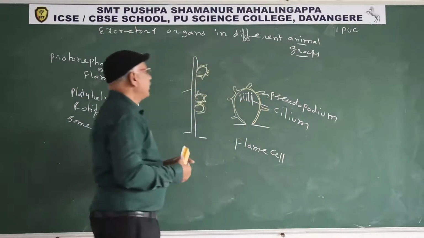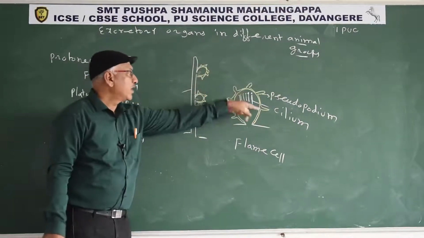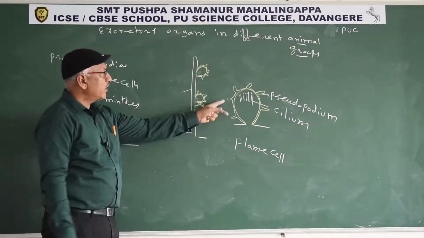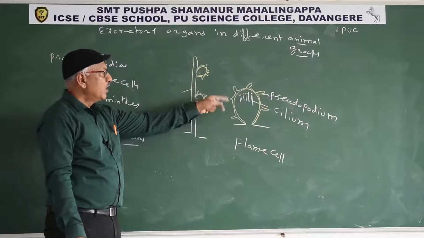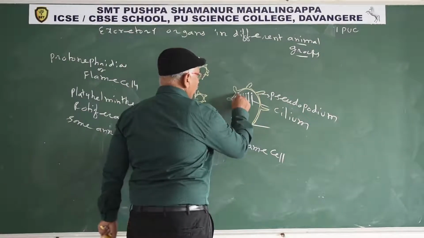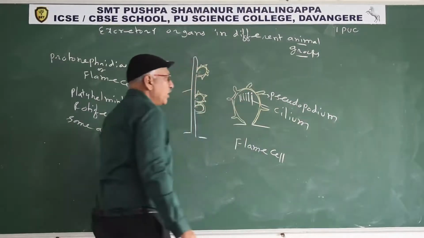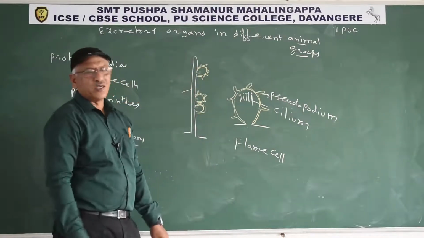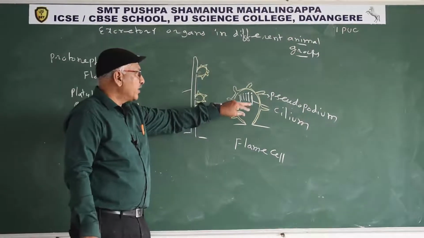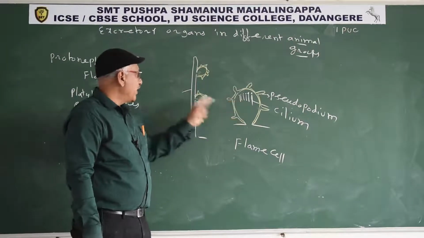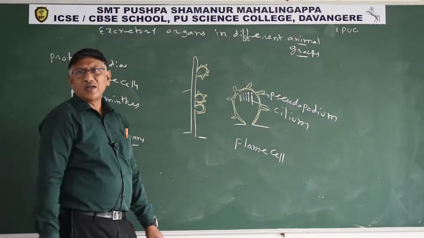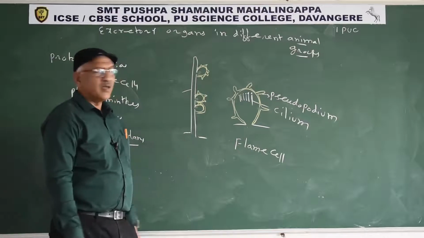the flame cell. A flame cell is a circular cell containing several pseudopodia. With the help of pseudopodia, it collects the excess amount of water and nitrogenous waste material and releases it into the lumen of the cell. In the lumen of the cell, several cilia are present. All the cilia beat in one direction. The fluids collected in the flame cell enter into the duct. Finally, the duct sends out the water and nitrogenous waste material through the excretory pore.